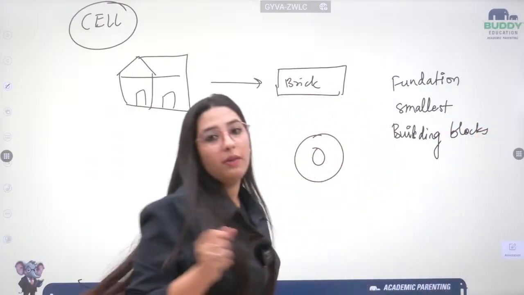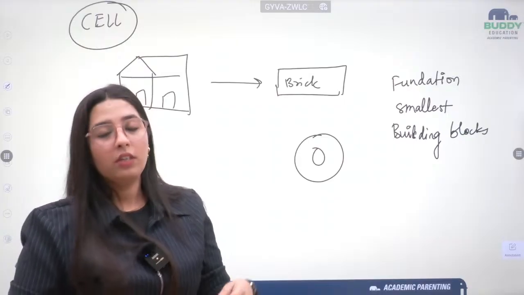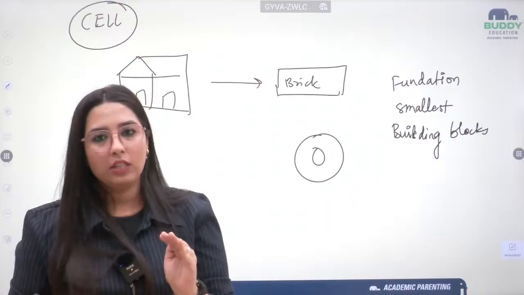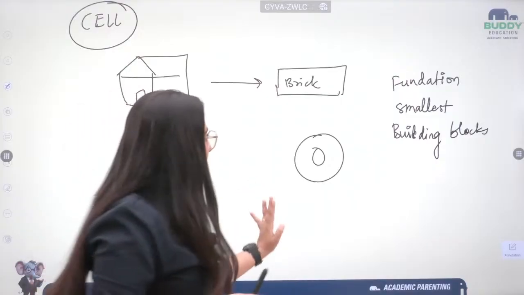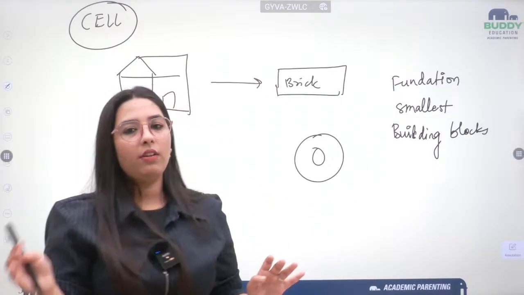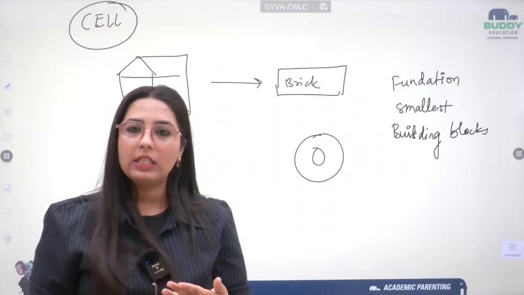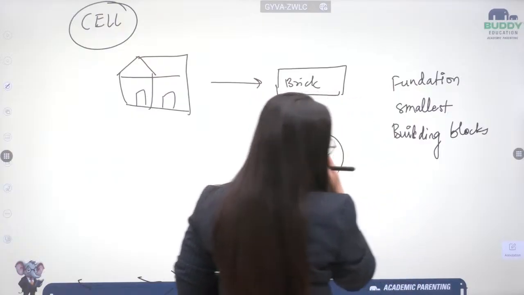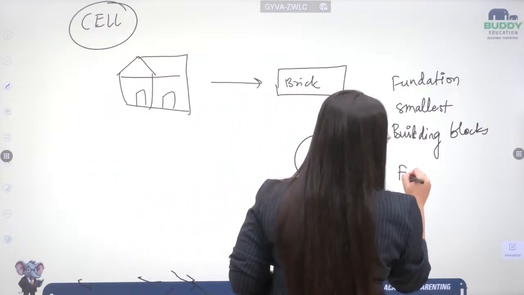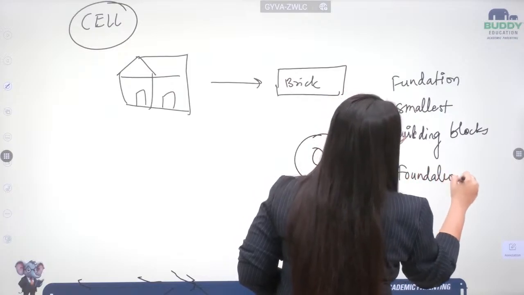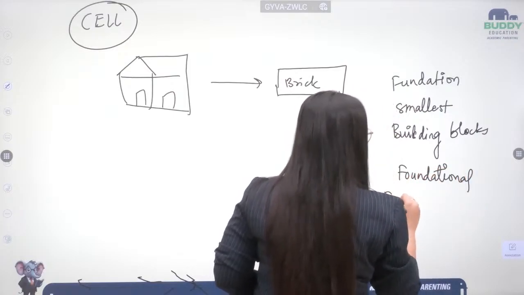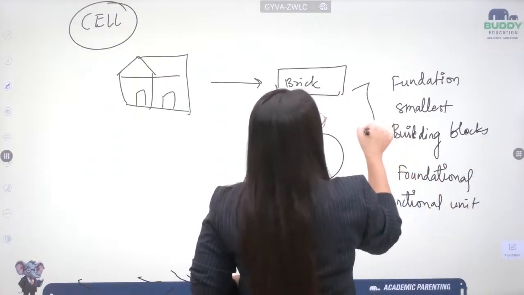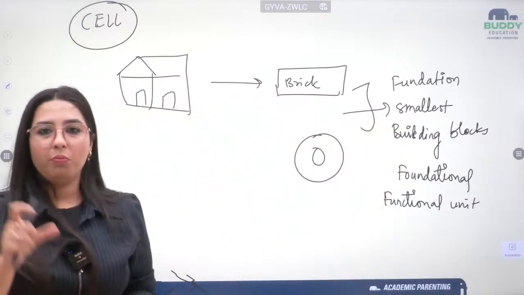They are building blocks, they are the smallest, they are the foundation, and they are functional. If a brick is not there, a house won't ever be constructed. Same way, if a single cell is not there, you cannot have a whole organism running. So they are the foundation and they are the functional unit. These things are common with respect to brick and cell.